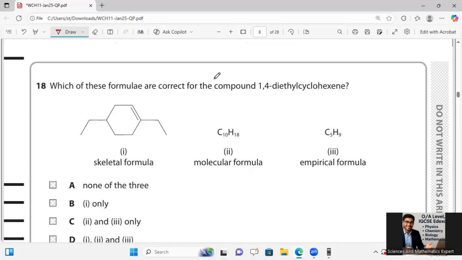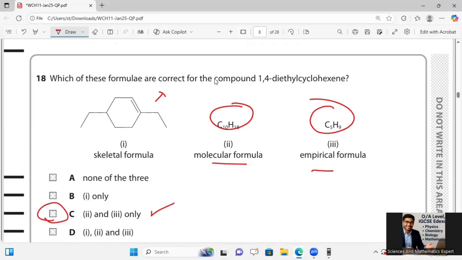So you cannot have the substituents on C1 and C4 over there. So I will say the right option for this one is C, that 2 and 3 are perfect. The molecular formula C10H18 is correct, but this one is incorrect because an alkene should be taken. So 2 and 3 only are correct over there.